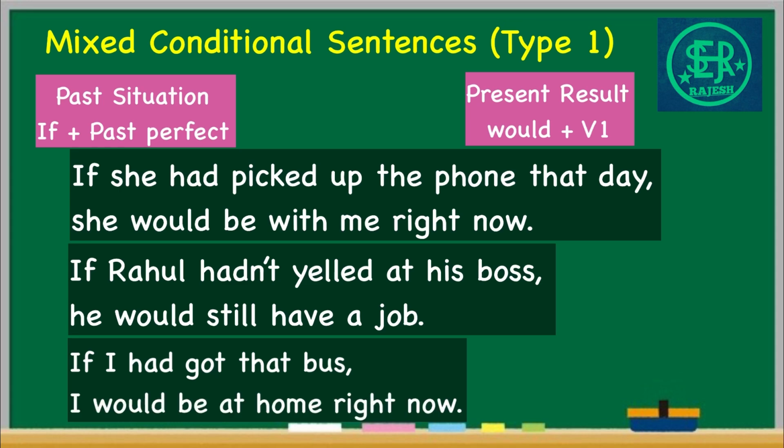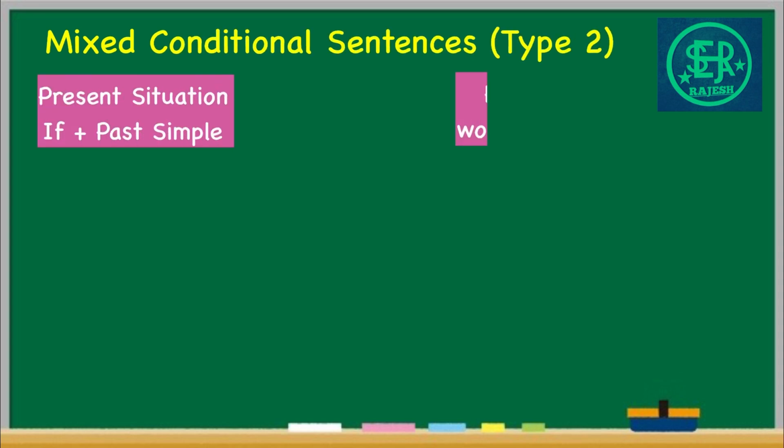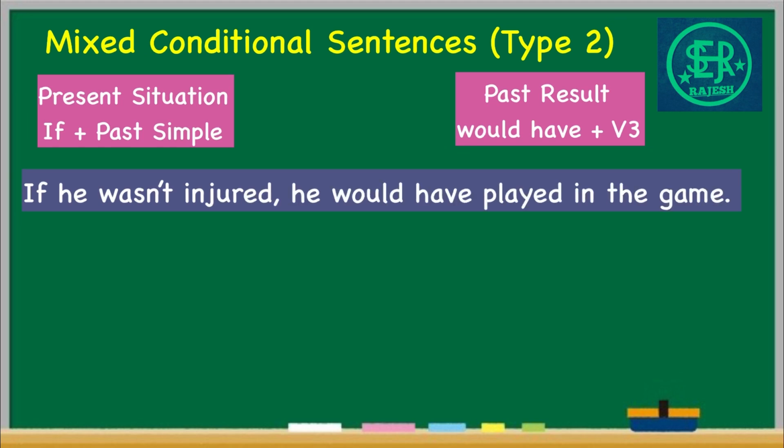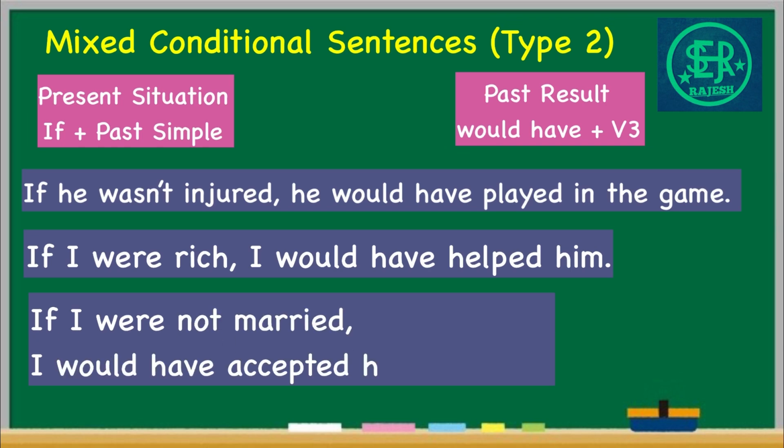Now let us see the examples for the second type of mixed conditional sentences. Here, present condition and past result. If he wasn't injured, he would have played in the game. Here the situation is a player is not participating in the game due to injury. It has been a long time. At that time there was a match, but he could not participate because he was injured. Now let us say that if he didn't have this injury, he could have participated in that game. If I were rich, I would have helped him. If I were not married, I would have accepted her proposal.